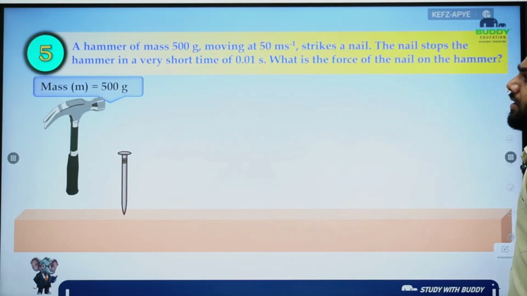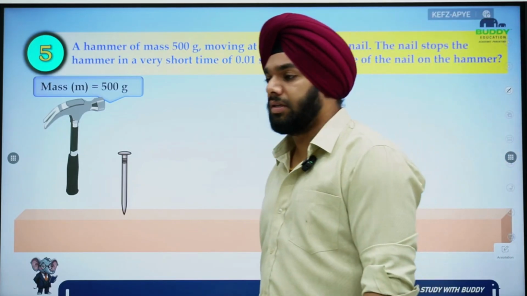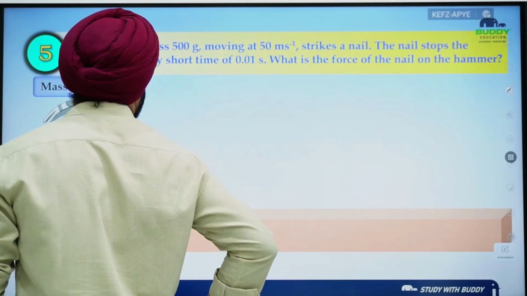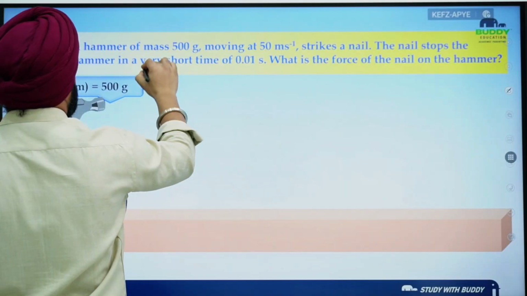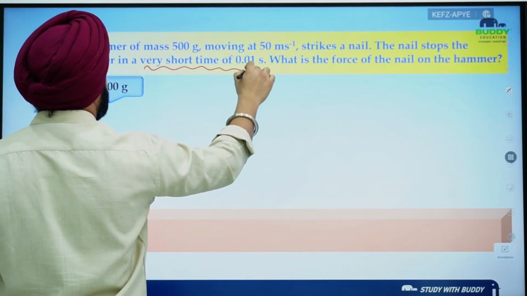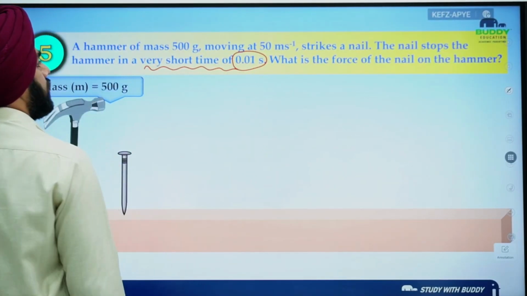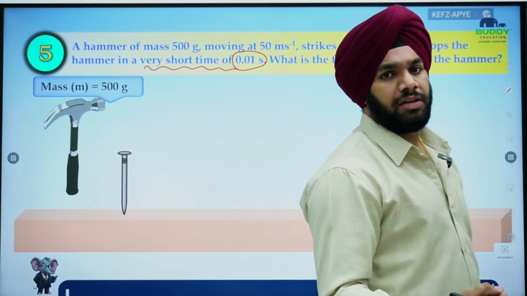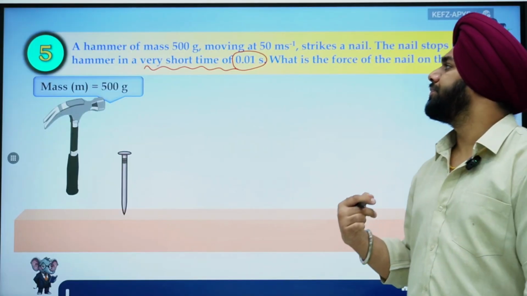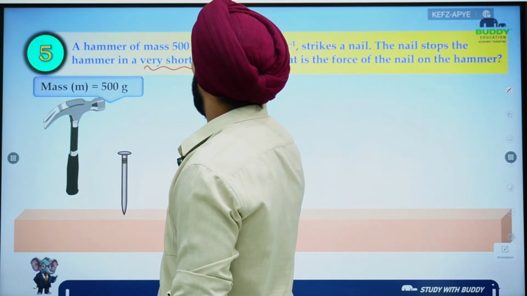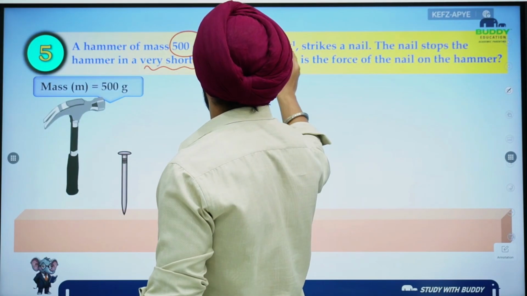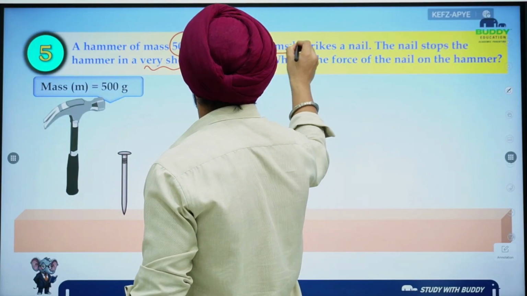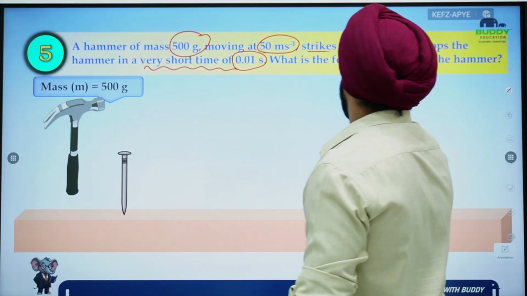Now, the next question, again, now this is a very important question because, you know, the force is acting for a very short interval of time, that is 0.01 second. Okay. Initial velocity of the nail was 0. Mass of the hammer is 500 grams, moving at 50 meter per second, strikes a nail.